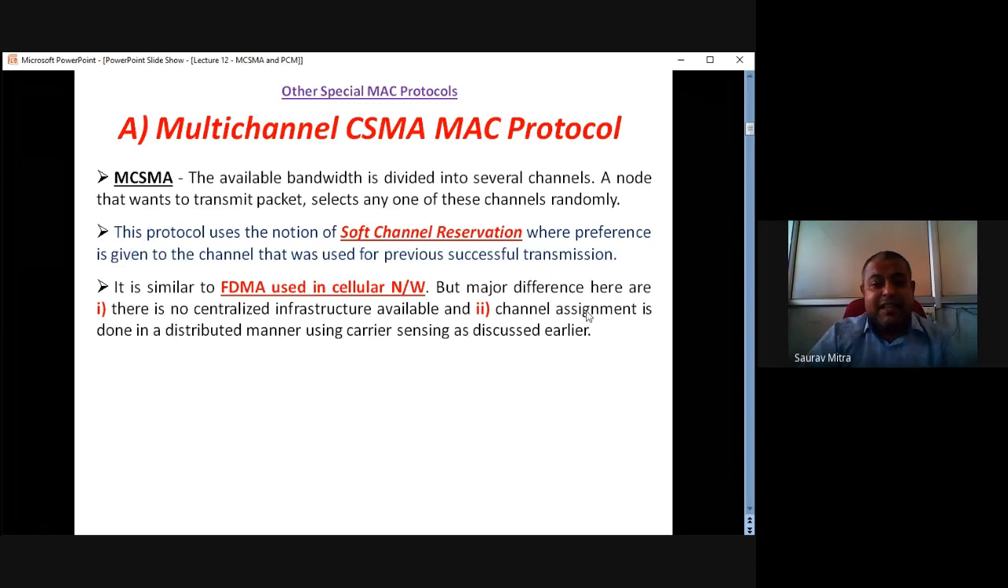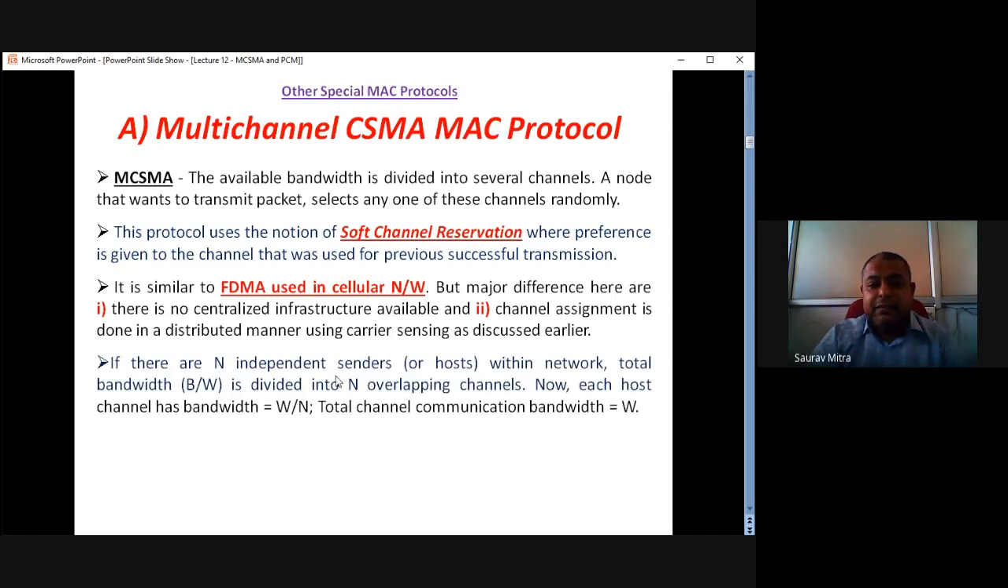Second difference is channel assignment is done in a distributed manner using carrier sensing, as discussed earlier. So carrier sensing and FDMA based control are both controlled in a distributed manner, because this is about ad hoc. This is ad hoc multi-channel CSMA and there is no centralized control used here. So first we are going through what the features of multi-channel CSMA for ad hoc are.